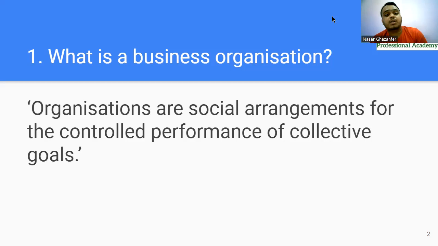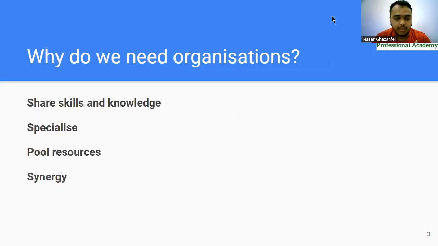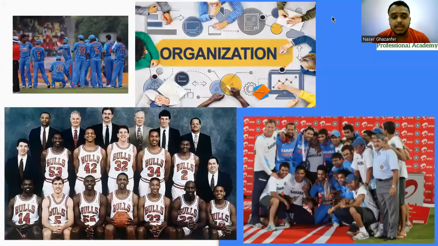Now when we talk about a collective goal and an organization, the question is: is a cricket team or a basketball team or a football team also an organization? Yes, it is an organization. For example, let's just see here, this is an organization. If you just look here, why are all these people successful?